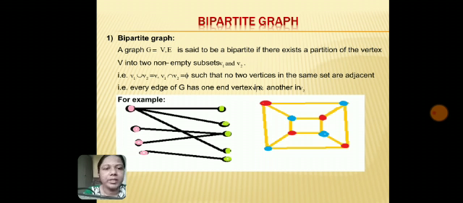So here I have represented two graphs, two examples are given, and the two sets I have denoted by different colors so that you can come to know which is V1 and which is V2, and you can see that no edge is present between the vertices of the same set. I have shown them by the same color, so you can see that there is no adjacency between them. So here are two examples of bipartite graph in which no two vertices in the same set are adjacent, and if there is an edge present between them, one end vertex is in V1 and another end vertex is in V2. So these are the bipartite graphs.